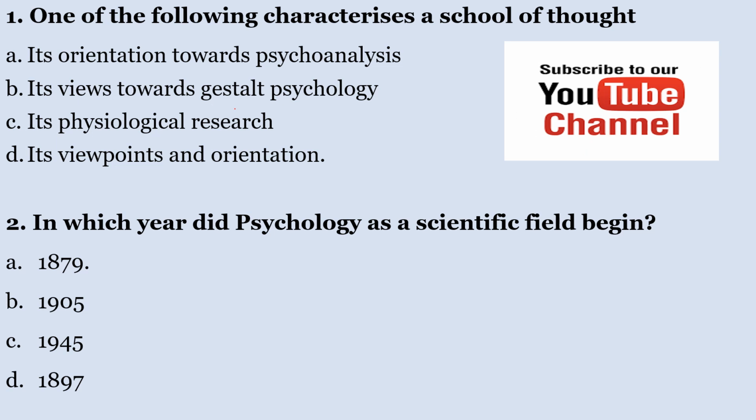Number one, which of the following characterizes a school of thought? A, its orientation towards psychoanalysis. B, its views towards Gestalt psychology. C, its physiological research. D, its viewpoints and orientation.